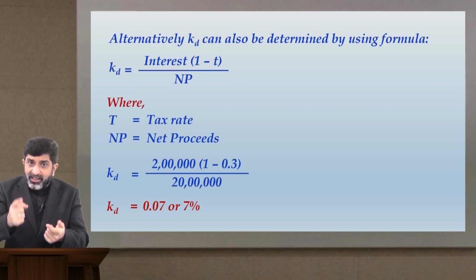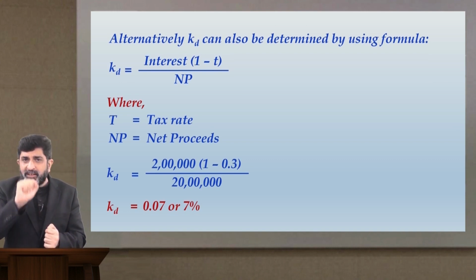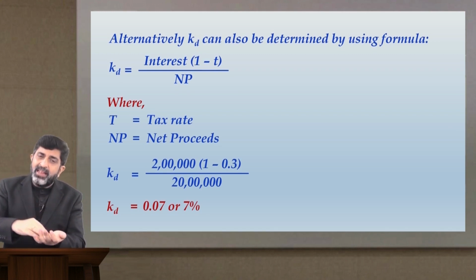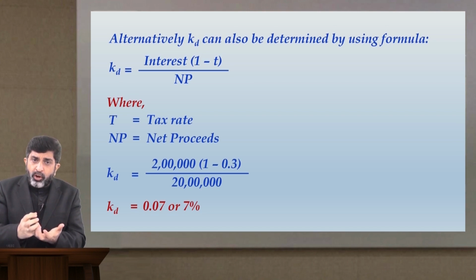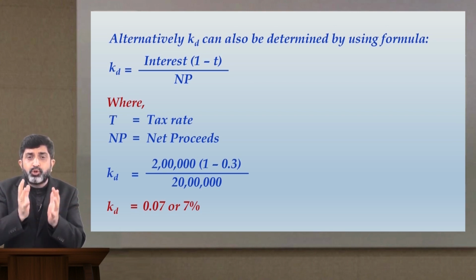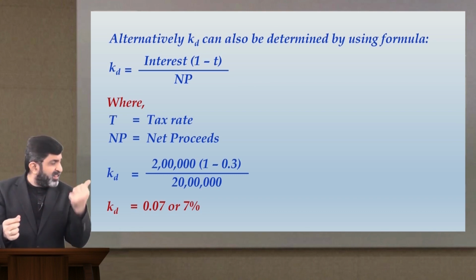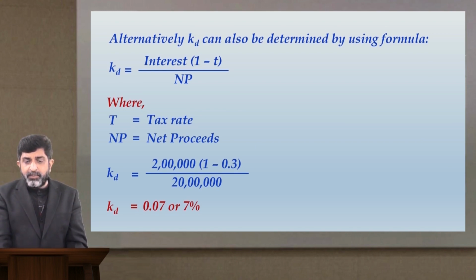If I am issuing debentures at discount, suppose the nominal value or face value of the debenture is rupees 100 and I have issued that debenture at 5% discount. How much money will come into my hand? Not 100 but 95. In that case, 95 is the net proceeds. So ultimately, when you are computing cost of debt, the base of that cost of debt should not be the face value of that instrument but the net proceeds. That is why we have written net proceeds over here. Make sure that you have understood this point, and if you are clear with this, we will definitely move ahead.